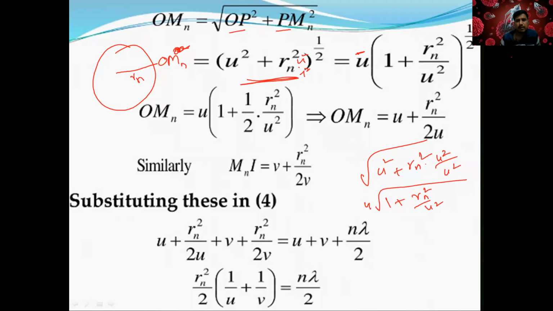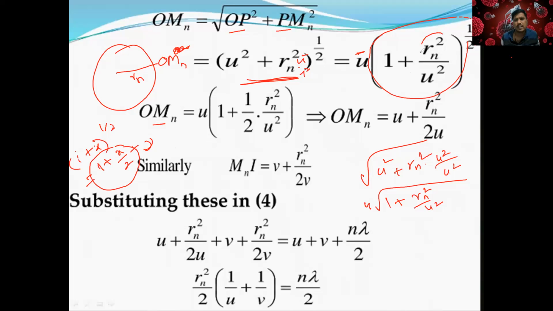So this binomial expansion, what does it become? 1 plus x to the power 1 by 2, what does the binomial expansion become? 1 plus x by 2. This is the binomial expansion; we are ignoring the higher order terms. If you want to write only the first order, 1 plus x by 2.